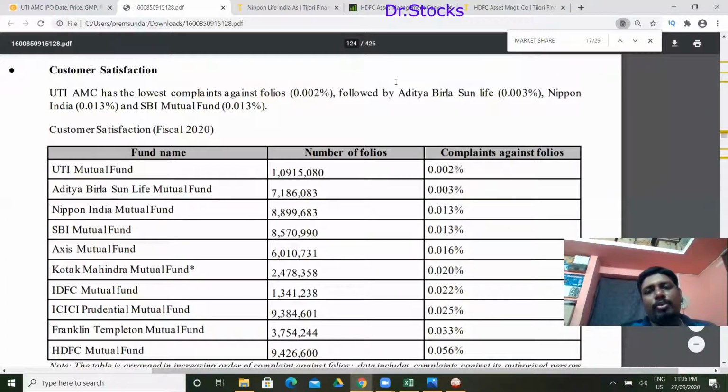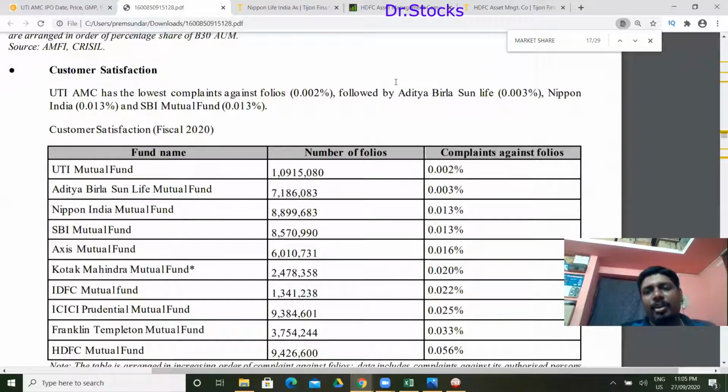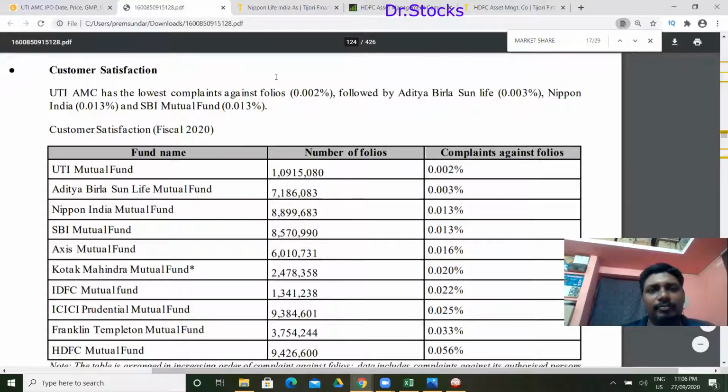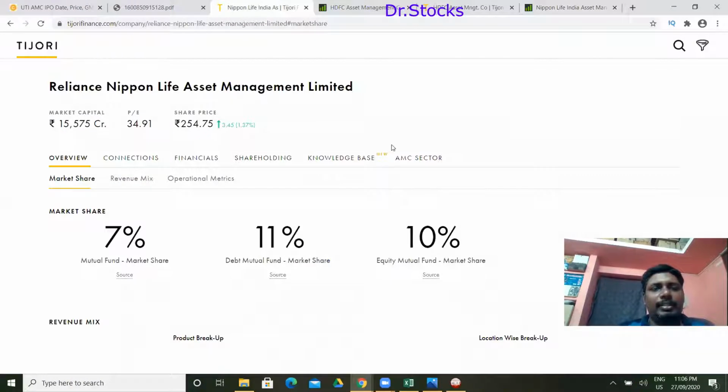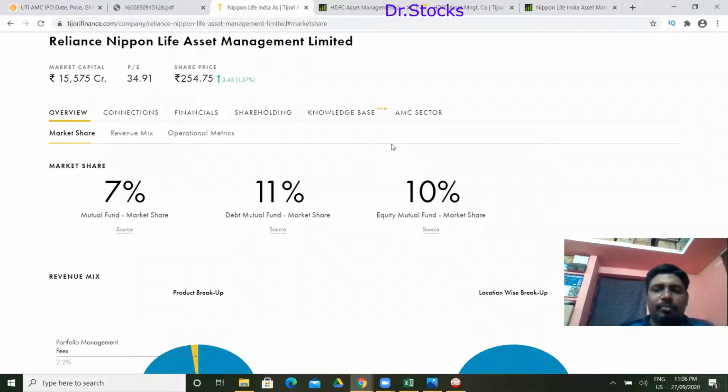And one important thing: what is the goodwill of this company? When we have a customer base, we have something called complaints against folios, right? UTI is the only company having the least complaints as of now. It's one of the positive points, as they are the third leading player. Customer base wise, the folios will be slightly limited, and they are maintaining a good record. That is one thing we have to keep in track. It's one of the important ones. So as of now, we have two players in the market who are listed peers.